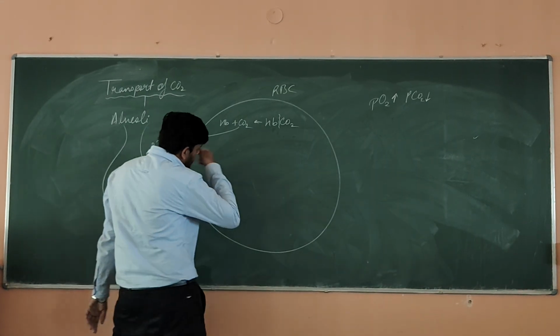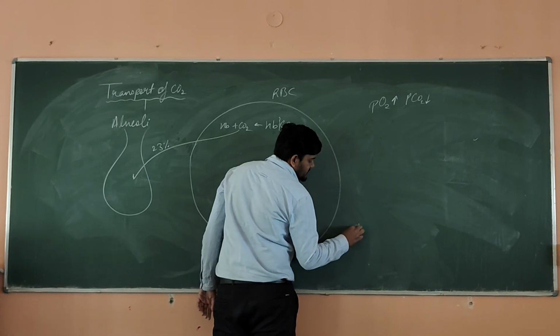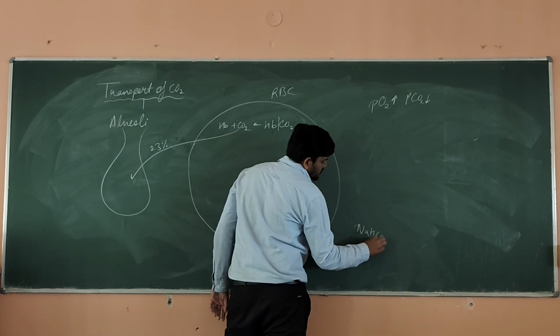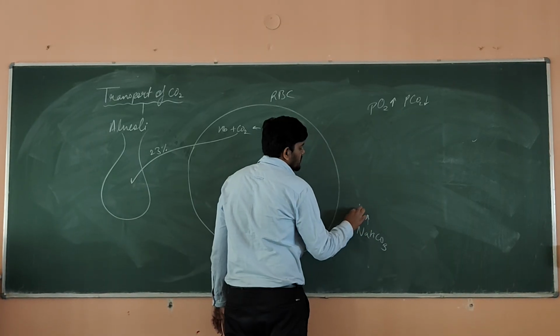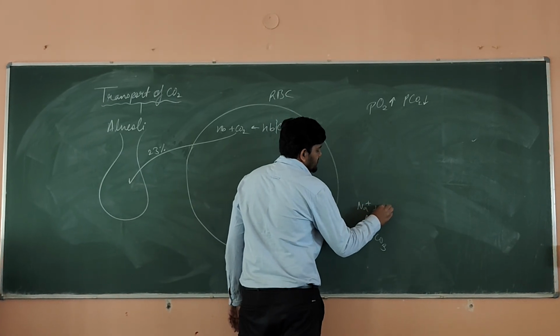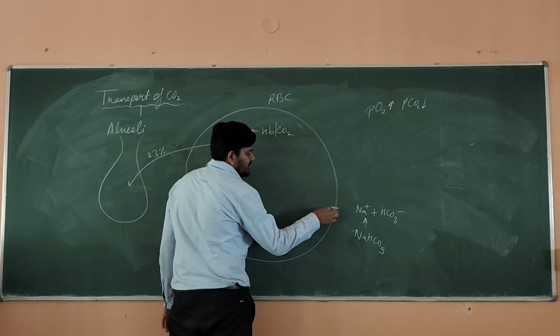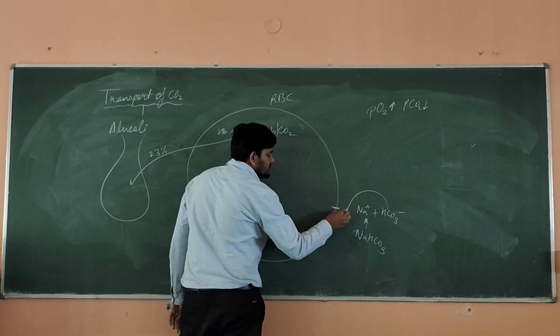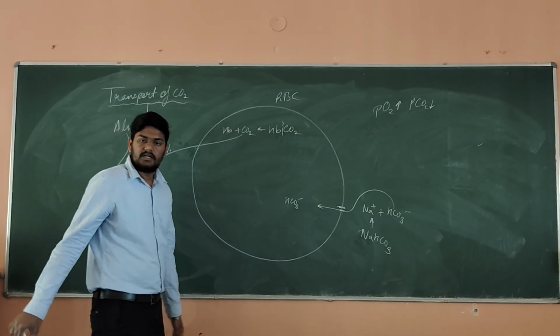Now what else do we have? We were having NaHCO3 in the plasma. Now it will again break. It will break into Na plus and HCO3 minus. Okay. Then here we will have that exchanger. That HCO3 minus will enter inside the RBC. HCO3 minus will enter inside the RBC.